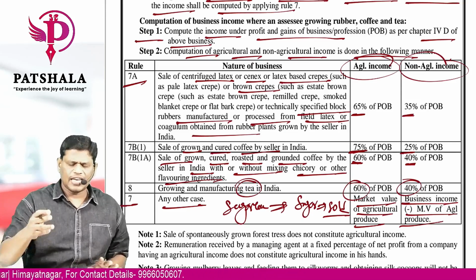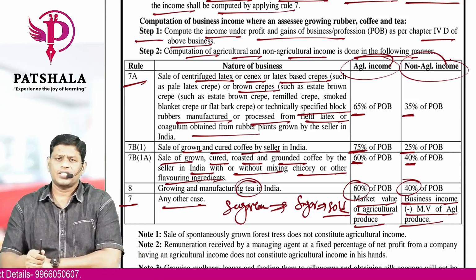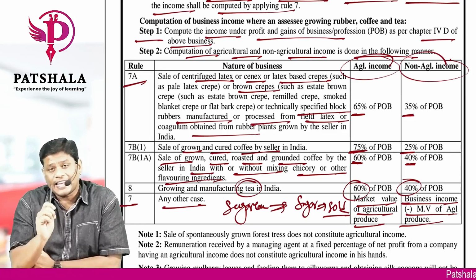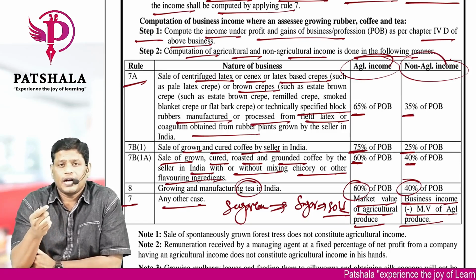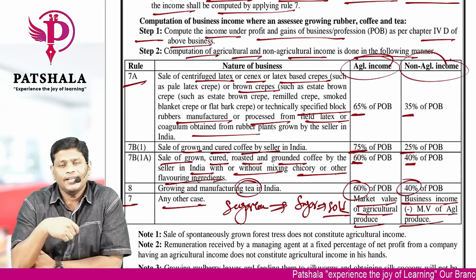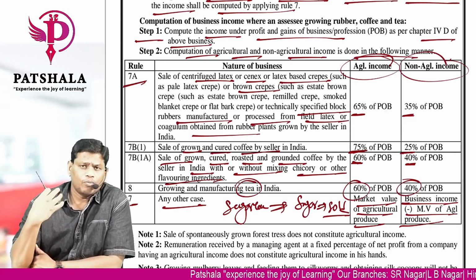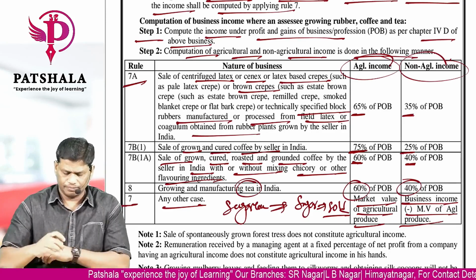Okay, so this is the last concept in your agricultural income chapter. What all have we studied in this? First, we have seen the definition of agricultural income. Second, we have seen the taxability of agricultural income. Third, we have seen the composite business income, how it will be divided into agriculture and non-agricultural part. Okay, let's do some problems on this to get more clarity on the taxability of agricultural income.